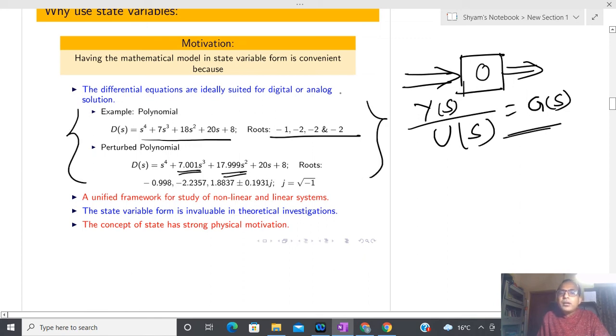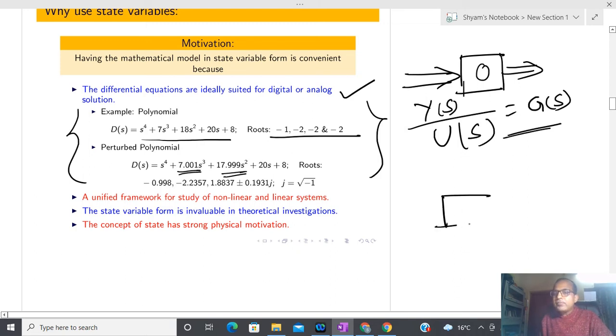And due to that reason, if you see any space mission or any critical mission, most of the time people are using just the differential equation representation. Not this kind of, this is also called frequency domain representation. In this particular representation, a state space representation, which uses the differential equation, you can see that you are uniformly able to represent a linear system or a nonlinear system. I have given at least two examples of nonlinear systems, that is a rocket and an underwater vehicle.